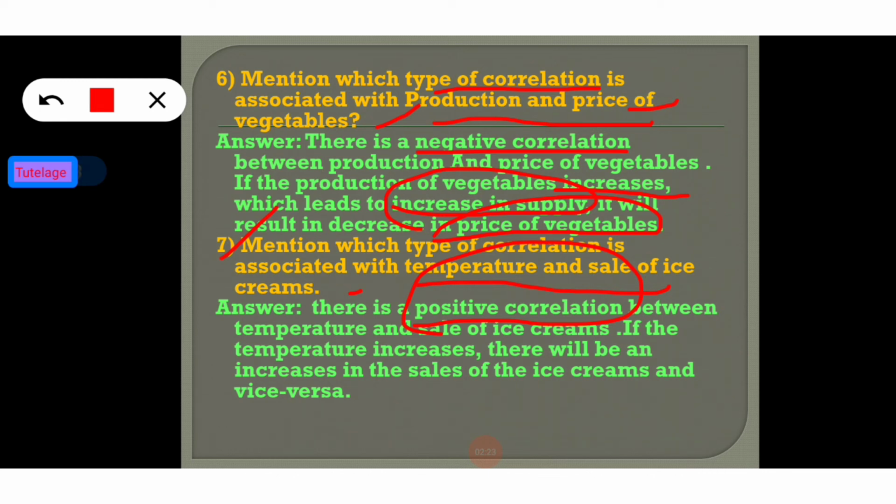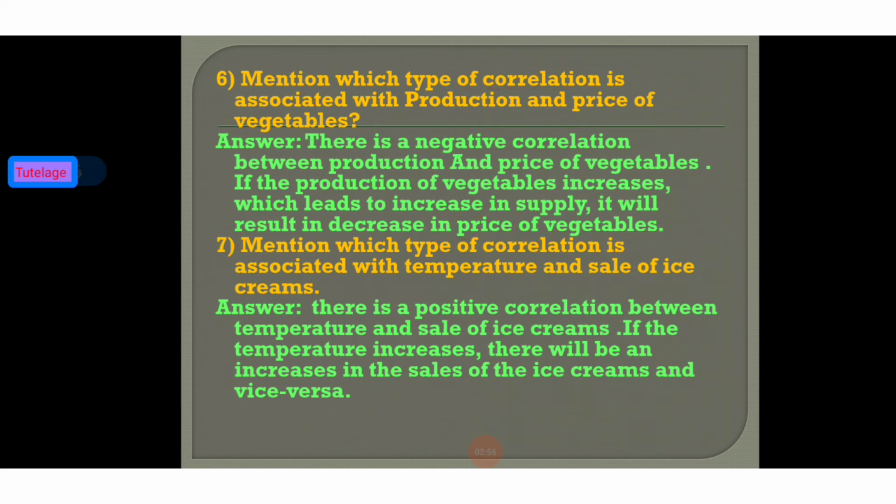So if the temperature increases, there will be an increase in the sales of ice creams and vice versa. So the two variables, temperature and sale of ice creams, tend to move in the same direction. One increases, another one will increase, and vice versa is always true. So I think what is meant by a positive correlation and what is meant by a negative correlation is clear. So now move on to the next slide.